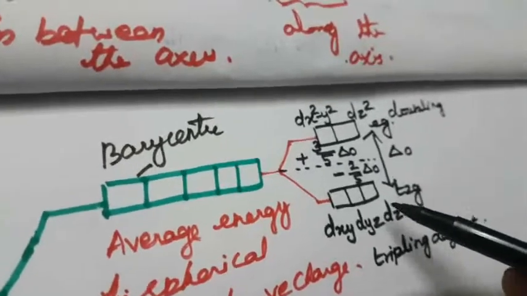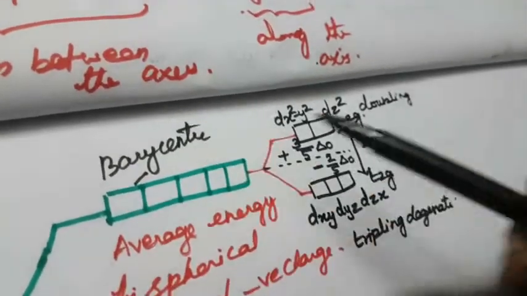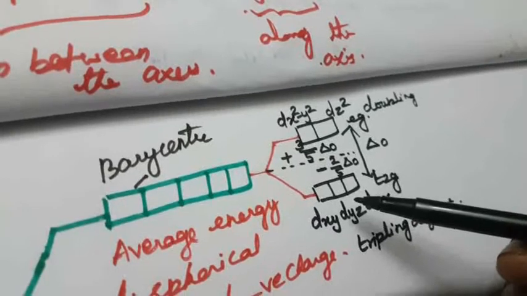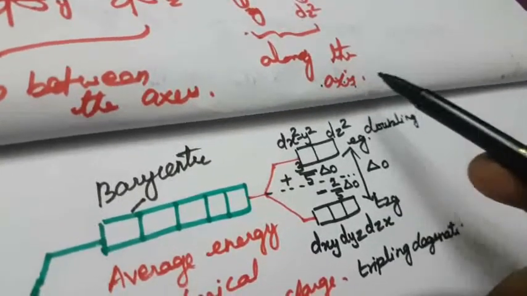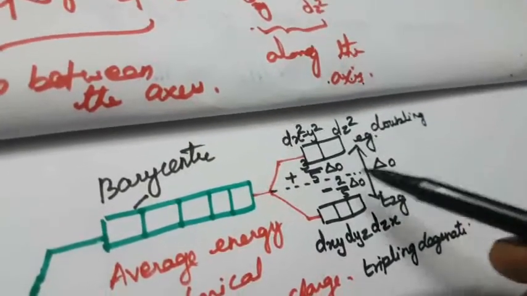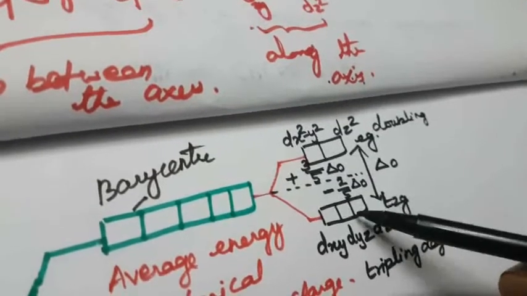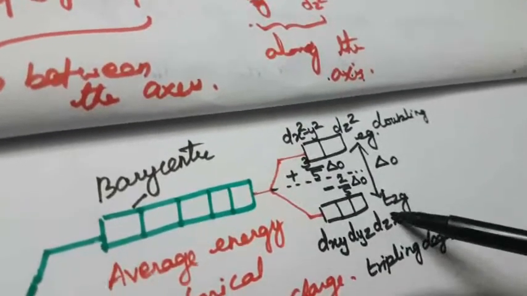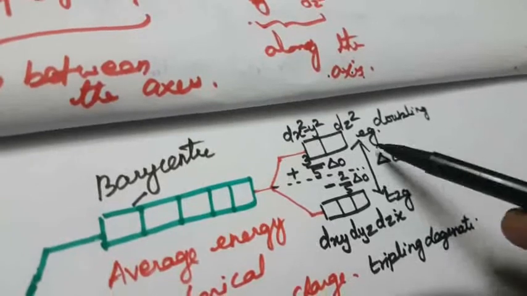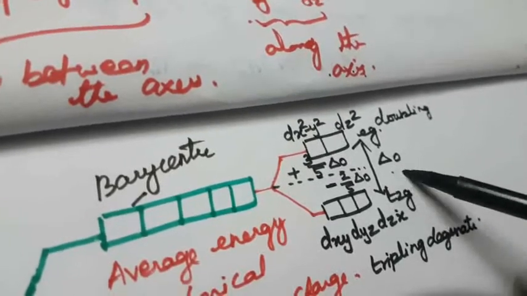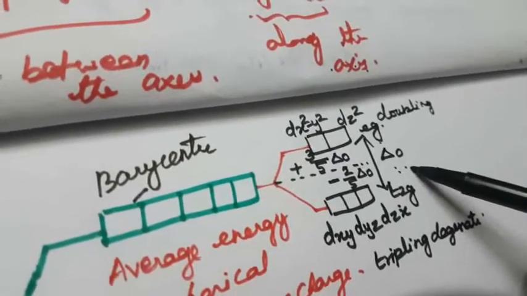So how does it differentiate? In between the axes there is the lesser repulsive force. Along the axes there is the higher repulsive force. So that goes up, and this goes down. That is the reason for T2g and Eg. The energy between these is delta O, the change in energy in octahedral.